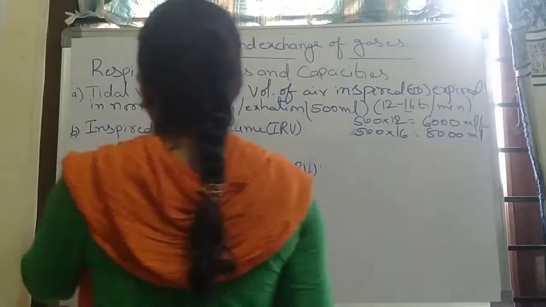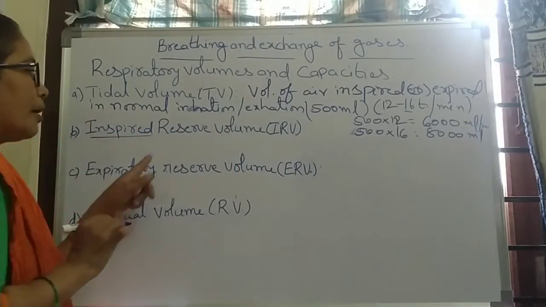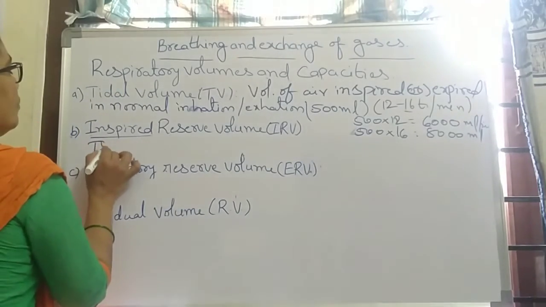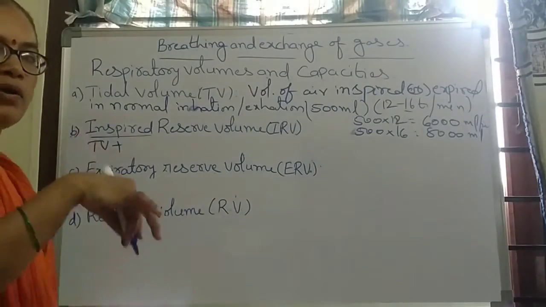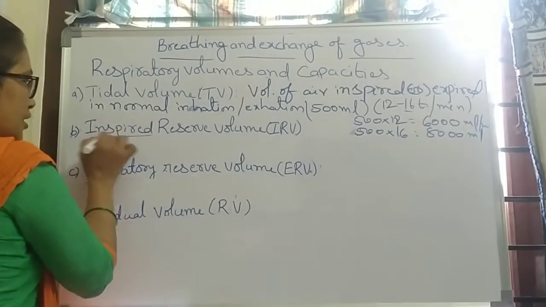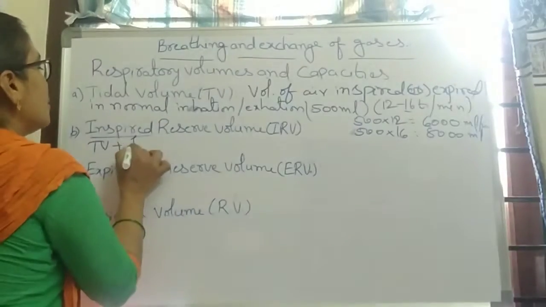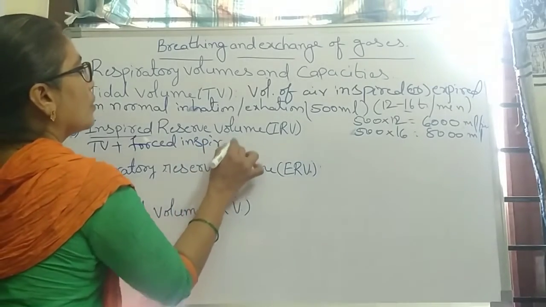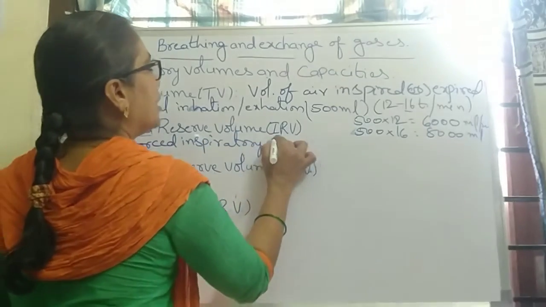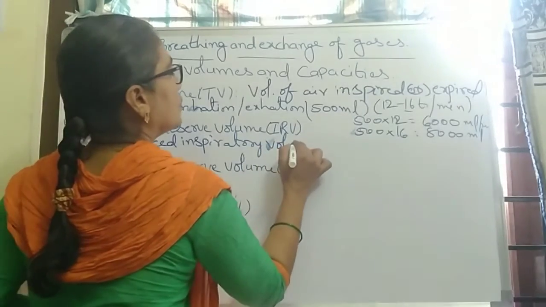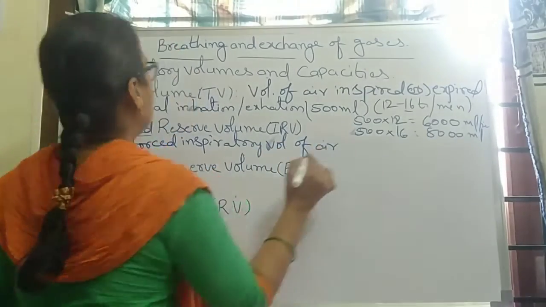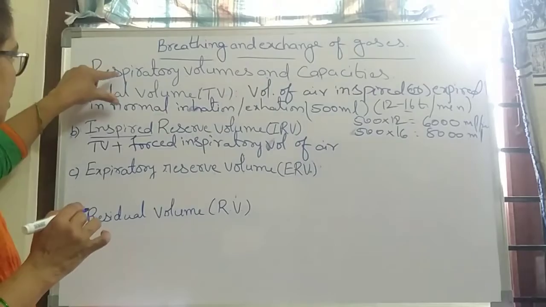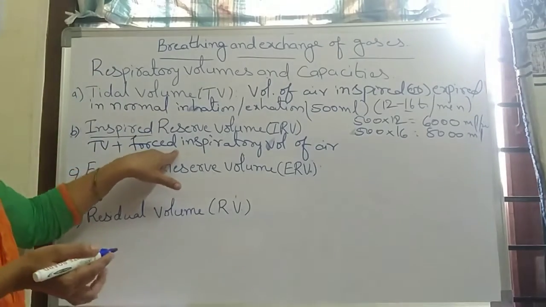Next, inspiratory reserve volume. Inspiratory reserve volume means the addition of this tidal volume plus forced inspiration.